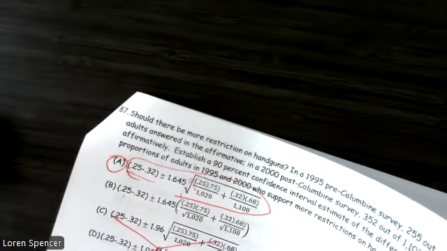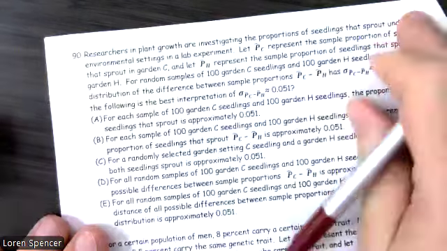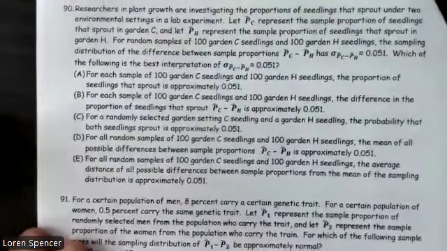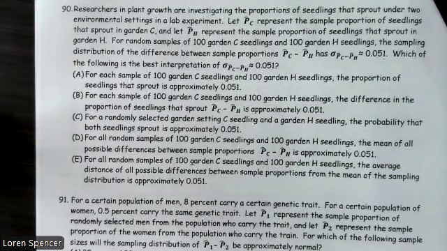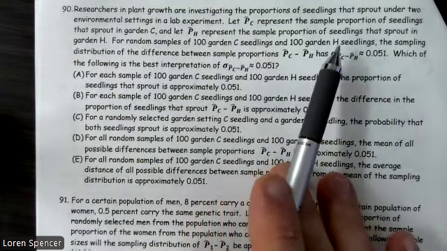90. Researchers in plant growth are investigating the proportion of seedlings that sprout under two environmental settings in a lab experiment. Let p hat C represent the sample proportion of seedlings that sprout in garden C, and p hat H those in garden H. Random samples of 100 seedlings from garden C and 100 from garden H. So we have two samples of 100.